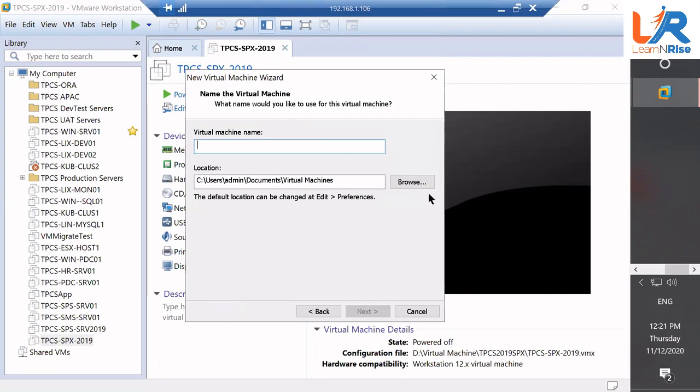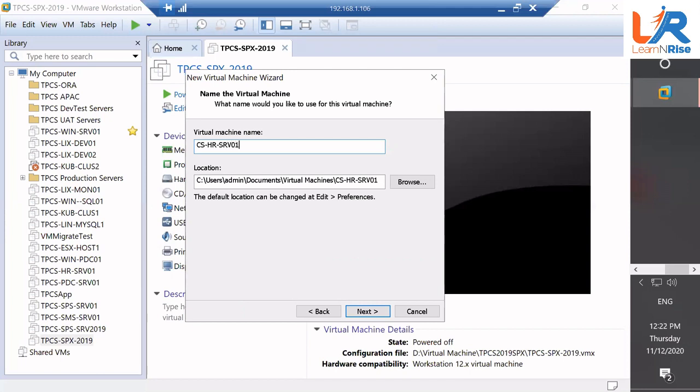Just type CS. So CS stands for CORSEC. And then type minus, it's underscore. And then type here, let's say, for example, it is for an HR department. So type here HR, minus. Then type here, let's say it's a server 01. So type here SRV 01. So this is a naming convention generally we follow in the organization.